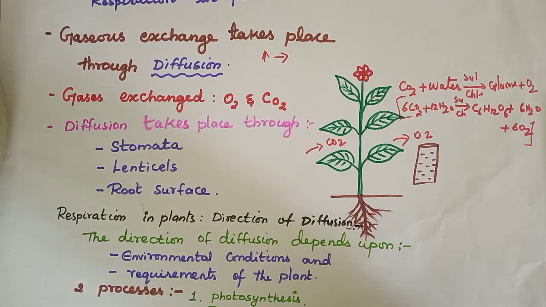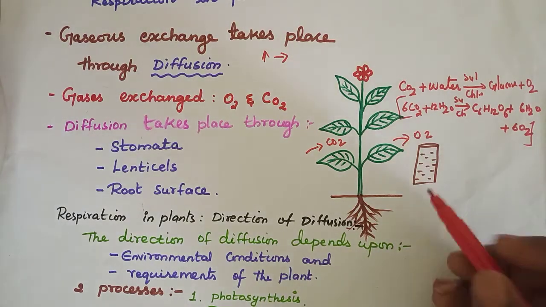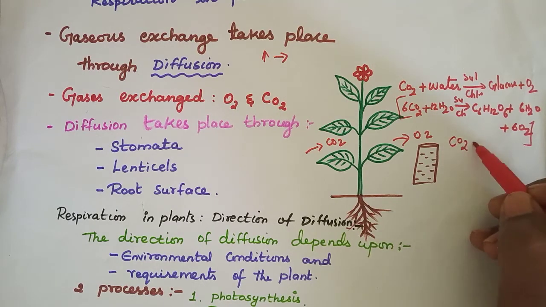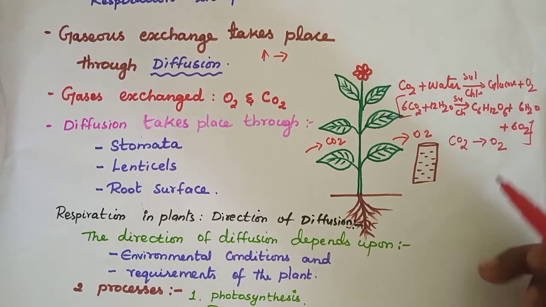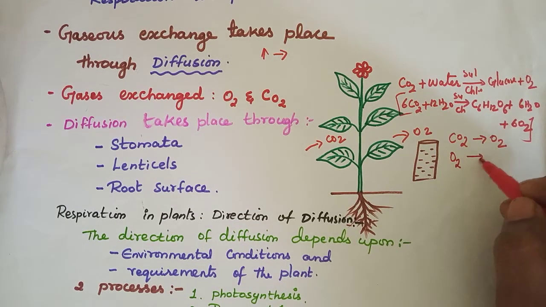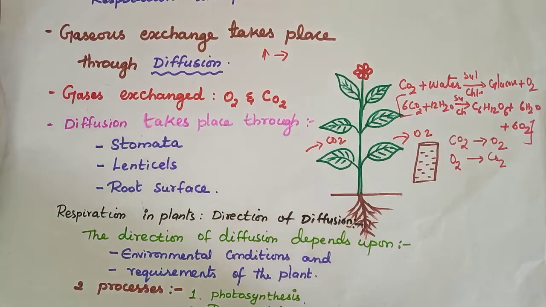Plants need to take in a little amount of oxygen also, and carbon dioxide is produced as a byproduct which is thrown out. So it is a reverse. In photosynthesis we take carbon dioxide and release oxygen, but in respiration we take oxygen and release carbon dioxide.